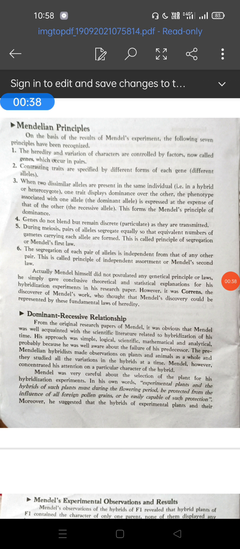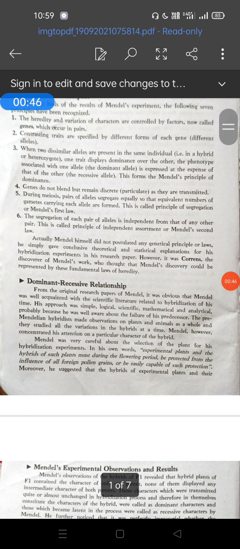Then students, what is a phenotype? Externally visible characters due to the interaction of genes are called the phenotype. What is a genotype? The genetic makeup of an organism: genes are arranged on the chromosome in a specific sequence, and that sequence is called the genotype, or genetic makeup, or genetic constitution.